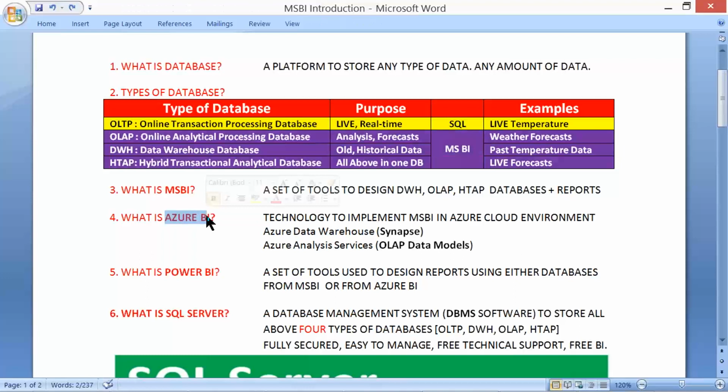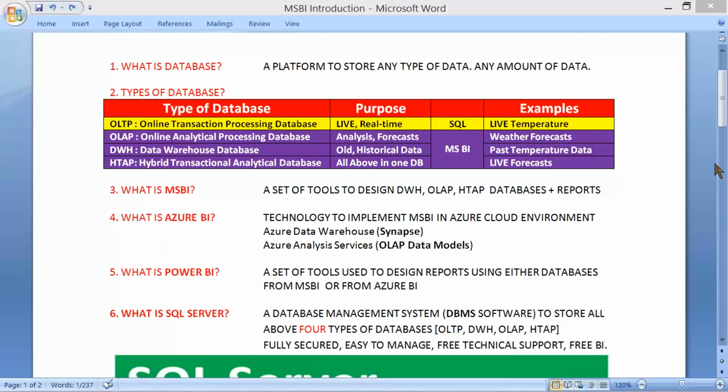Azure BI means implementing MSBI in Azure. Yes, once we get into Azure, we see different types of databases, like your regular OLTP databases supported, and we have data warehouses supported. We call them Synapse databases in Azure.